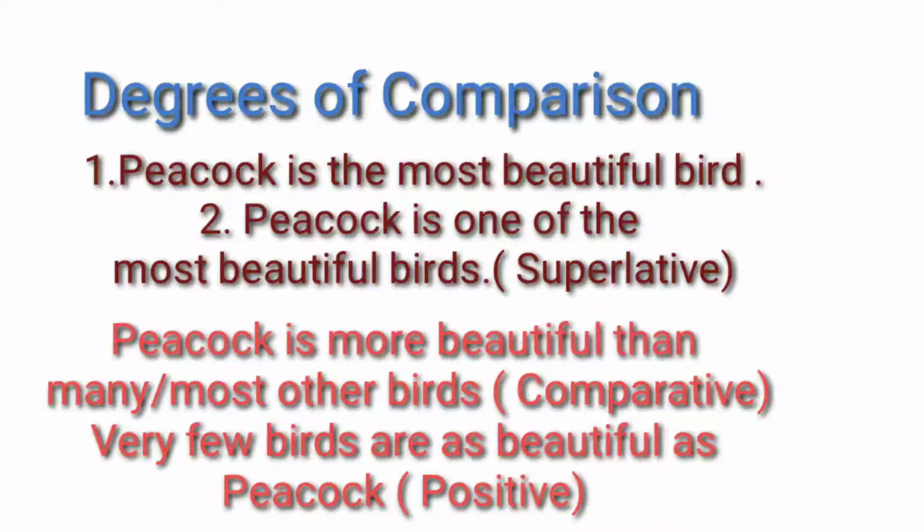So, in these two sentences, you have to identify the difference between them first of all. Then only should you try to convert them into comparative or positive degrees. Peacock is the most beautiful bird and peacock is one of the most beautiful birds. In these two sentences, make out the difference first and then accordingly change them into comparative and positive degrees.